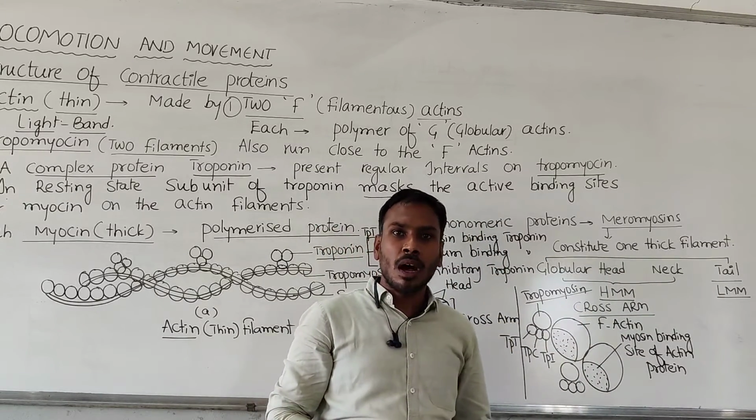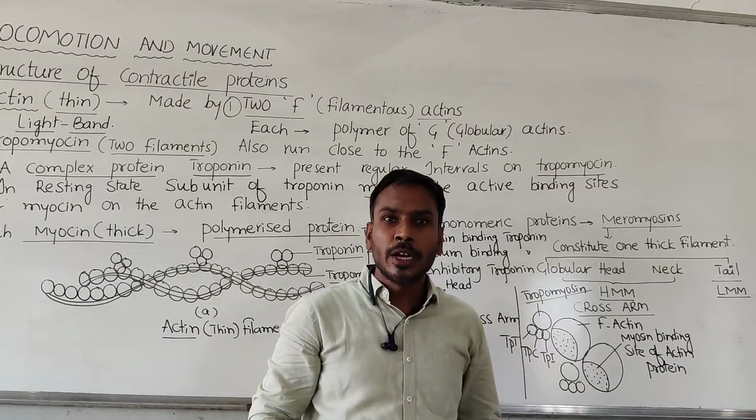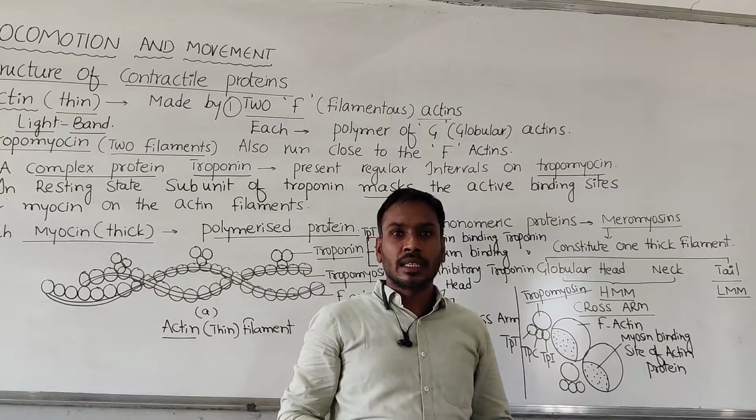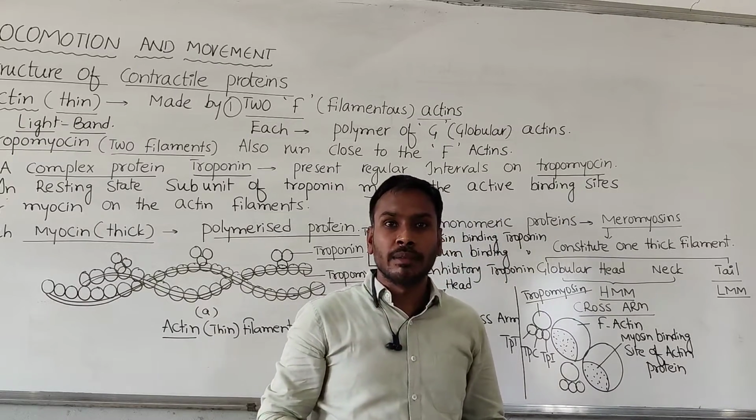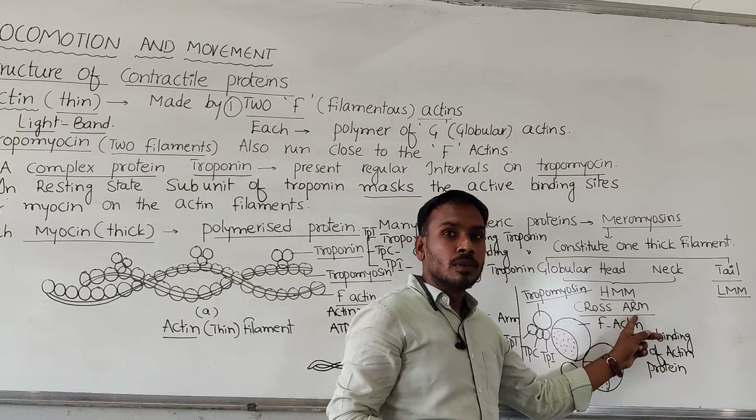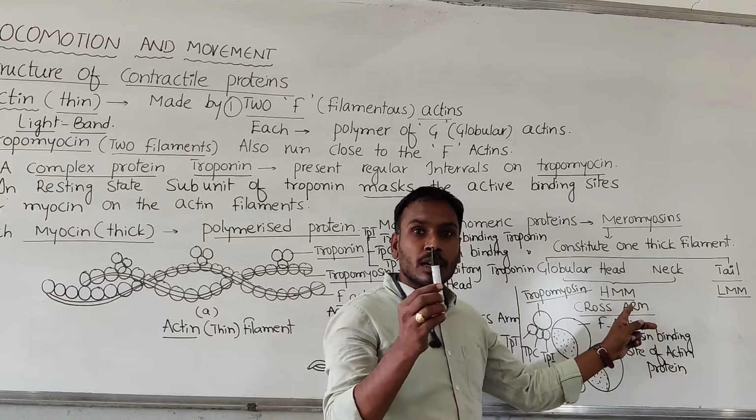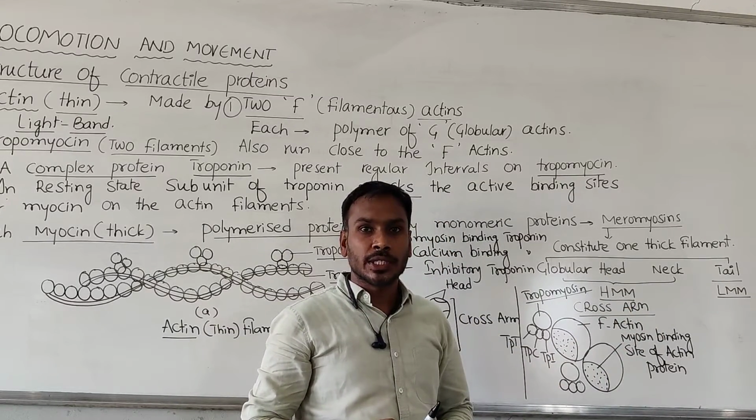What is a cross arm? The cross arm plays an important role during muscle contraction. The heads of the myosin attach to the actin protein during muscle contraction through its cross arm. The cross arms are going to form cross bridges during the muscle contraction.